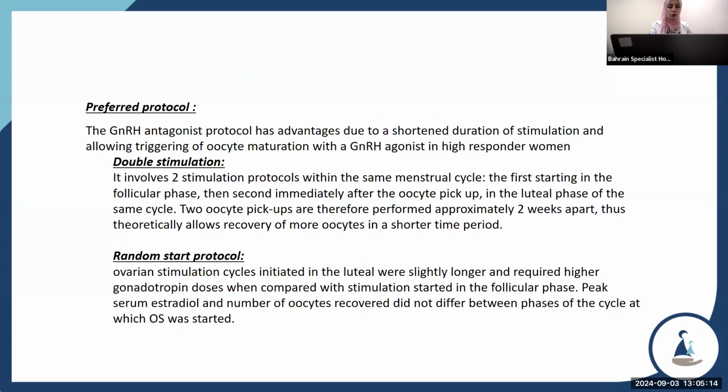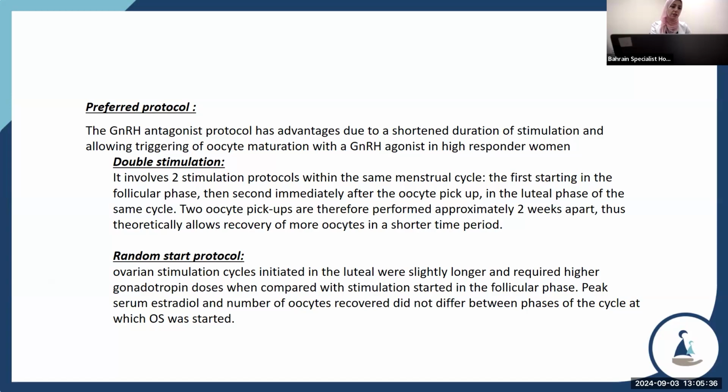There are 2 protocols. The preferred protocol, the gonadotropin-releasing hormone antagonist protocol, has the advantage of a shortened duration of stimulation and allows oocyte maturation with a gonadotropin-releasing hormone agonist. Double stimulation and random start are the other protocols.